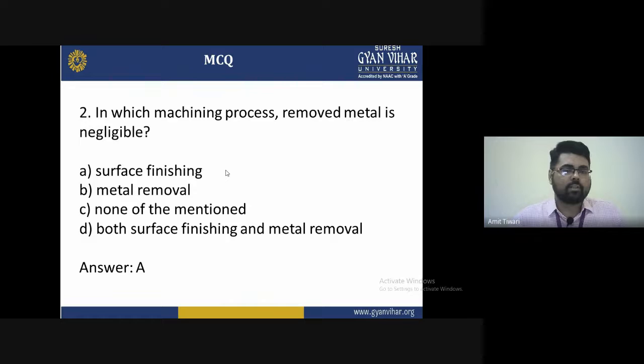Other factors are responsible for removing the material from the surface of the workpiece, but in the case of surface finishing, it is negligible.